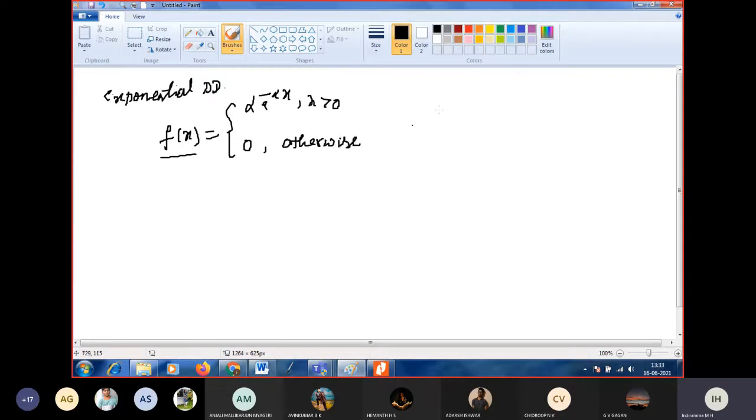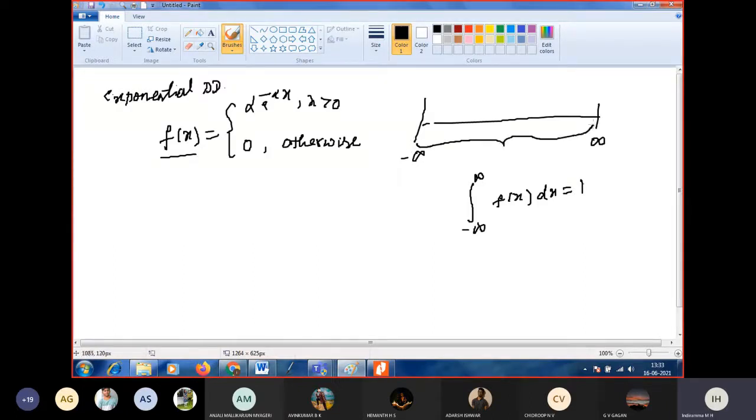As I told you earlier, yesterday we discussed that the range of a continuous probability distribution is from minus infinity to infinity. And also we discussed that the integral from minus infinity to plus infinity of f of x dx is equal to what? 1, ma'am. 1. Okay, it means the total probability between minus infinity and plus infinity is 1.